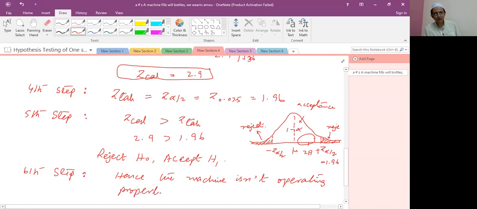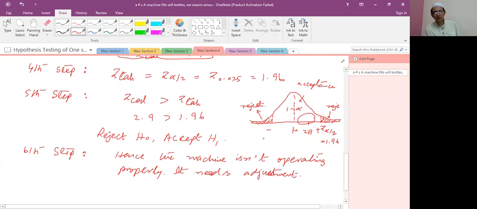Means it needs adjustment. So this is our conclusion.